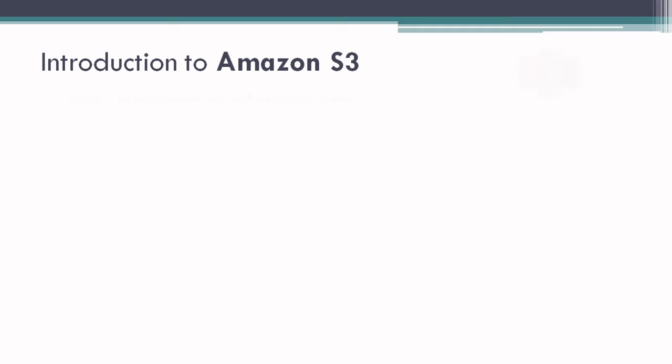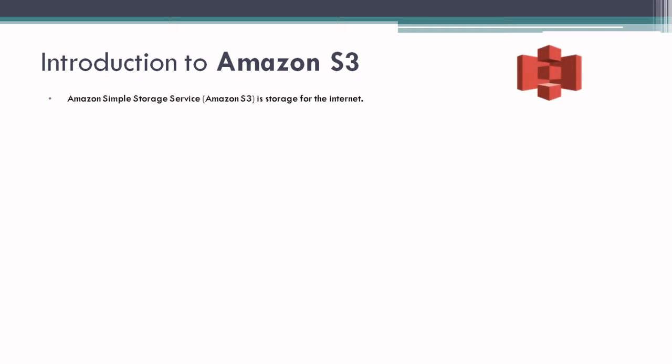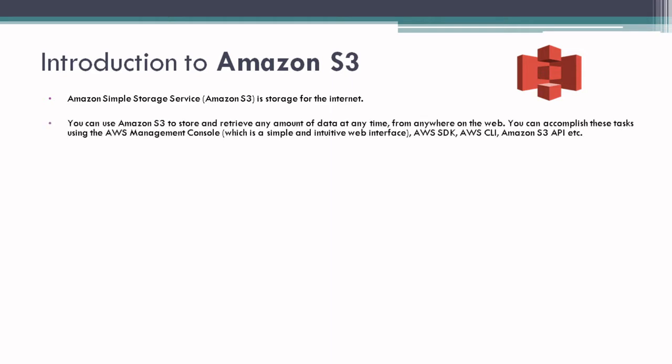Introduction to Amazon S3. S3 is nothing but the Simple Storage Service. It is storage for the internet. You can use Amazon S3 to store and retrieve any amount of data at any time from anywhere on the web.